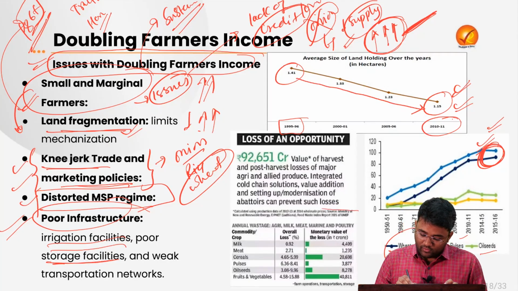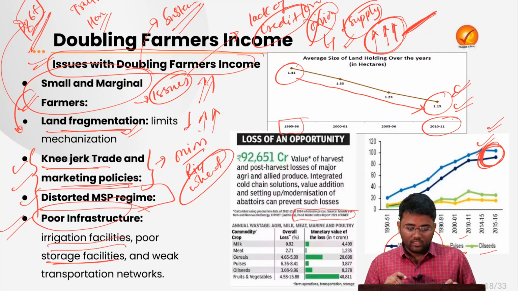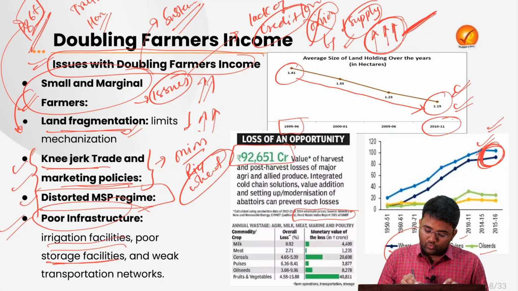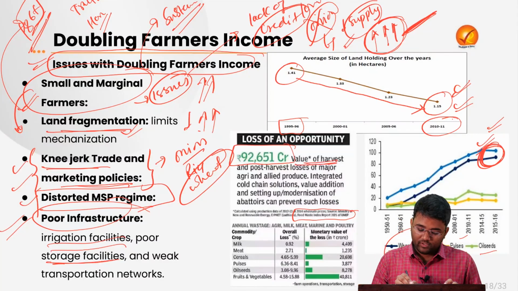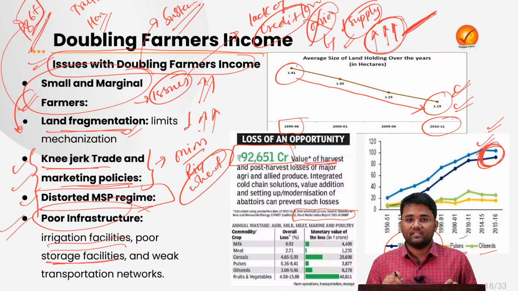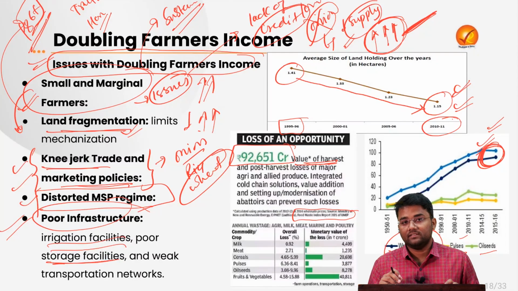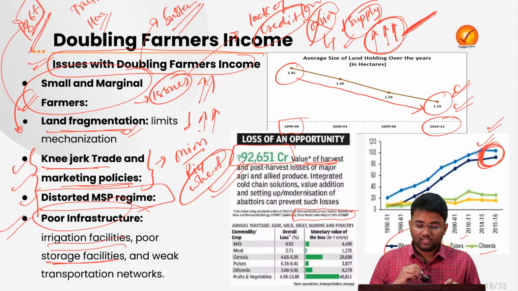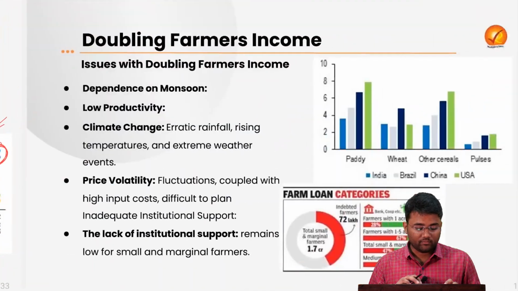According to the Food Waste Index Report 2021 of UNEP, India has incurred almost 92,651 crore in post-harvest losses. That shows the poor condition of the storage and infrastructure facilities, and this is one of the important reasons that affect the profitability and income of the farmers.